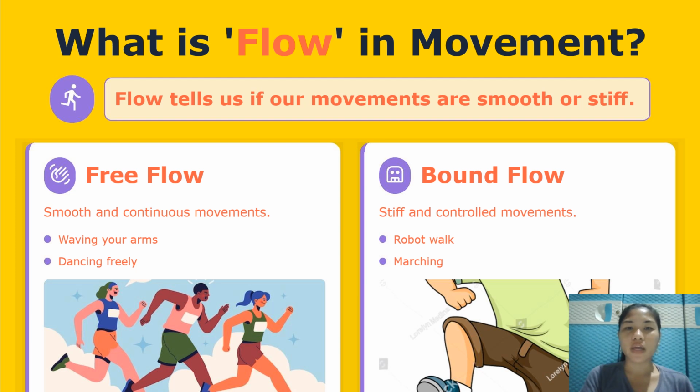They are smooth and continuous, but sometimes our movements can be stiff and controlled, like when you do a robot walk or a march like a soldier. These are examples of bound flow. Your movements are stopped or held in a controlled way.